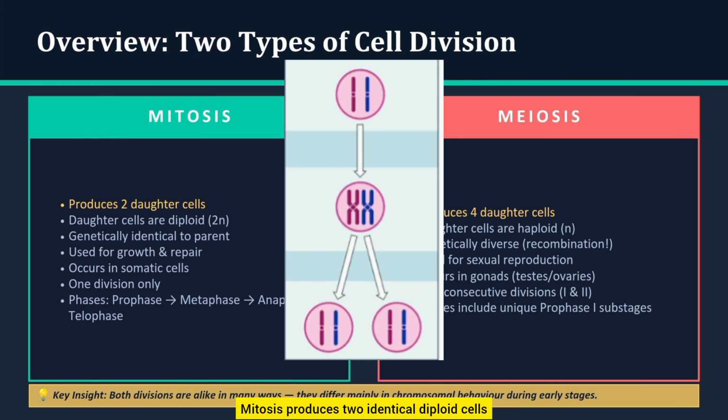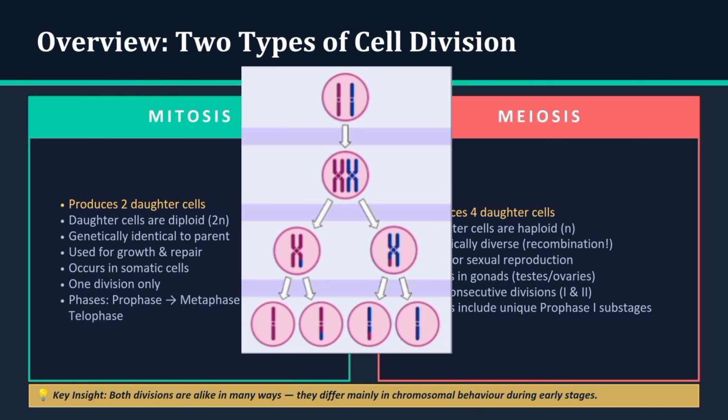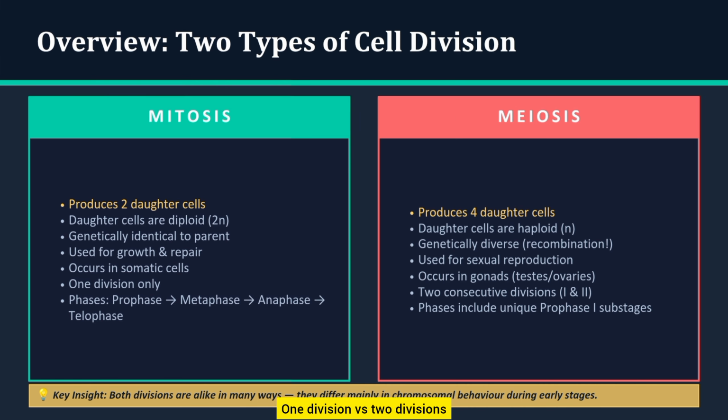Mitosis produces two identical diploid cells. Meiosis produces four non-identical haploid cells. One division versus two divisions. No variation versus high variation.